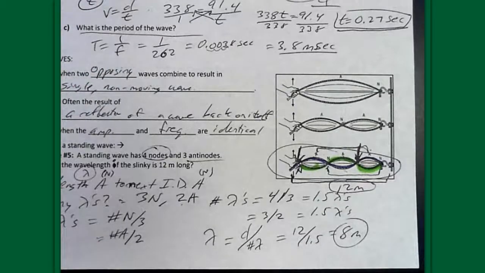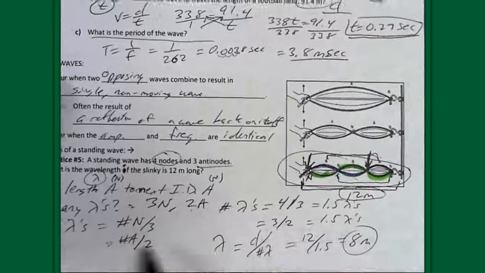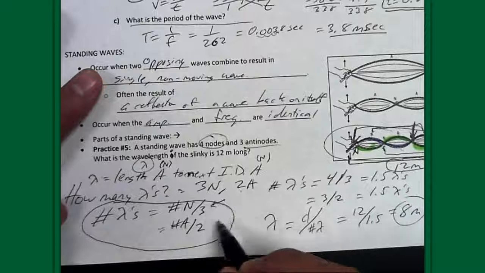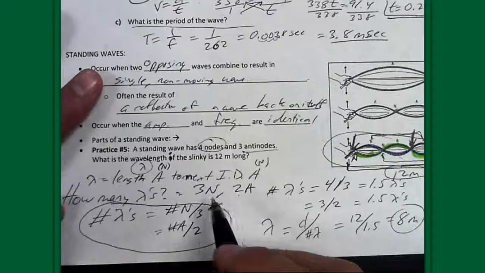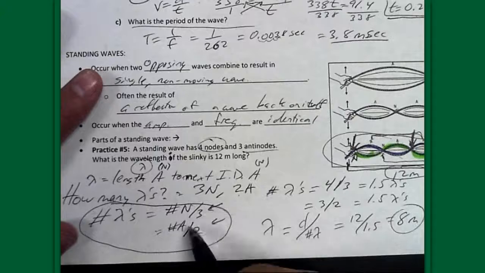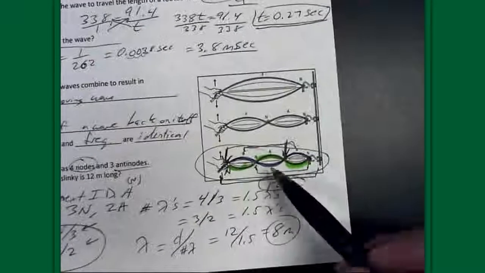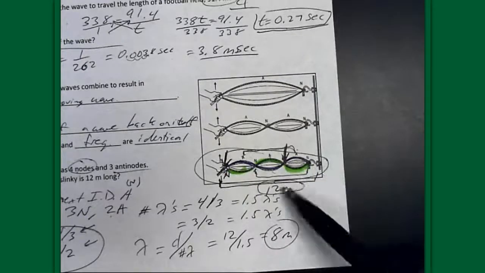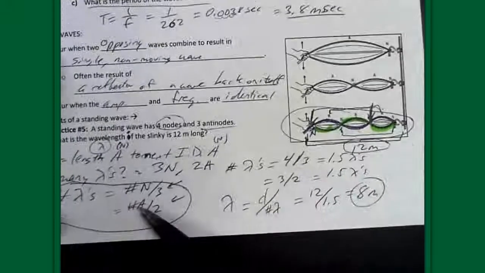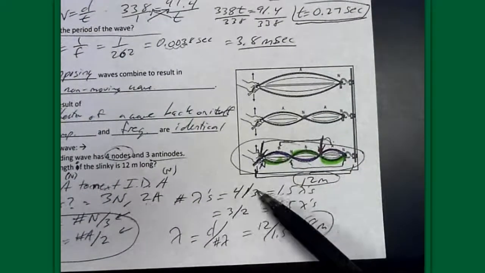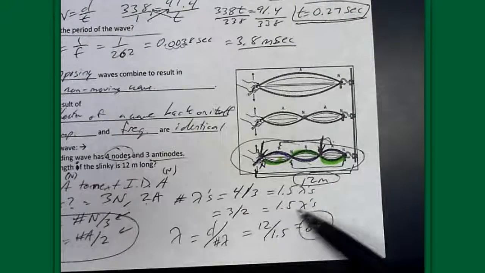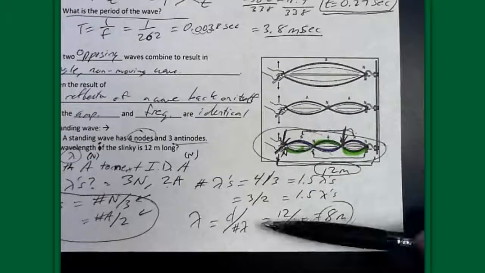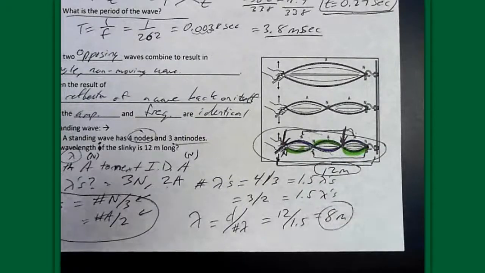A lot of stuff to figure out. Basically, you need to find the number of wavelengths. It's good to have these notes. And if I were you, I would just memorize one of these. Either know that I need to take the total number of nodes and divide it by 3, or the total number of antinodes divided by 2, or just look at the picture and you go up, down, up. There's 1 wave. Half of another one. There's 1.5 waves. If you can't figure that out, use the little formula. Total number of nodes divided by 3, or the total number of antinodes divided by 2 gives you the same number. I have 1.5 waves. And then you take the total distance of the standing wave and divide it by the number of waves, and it gives you the total wavelength.